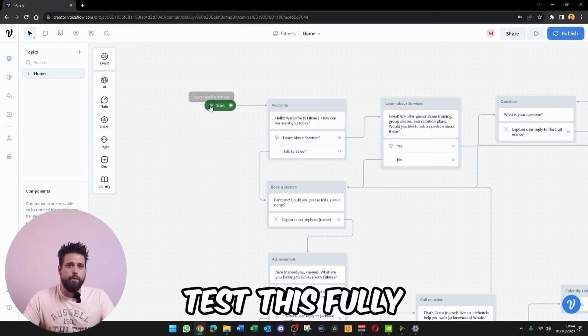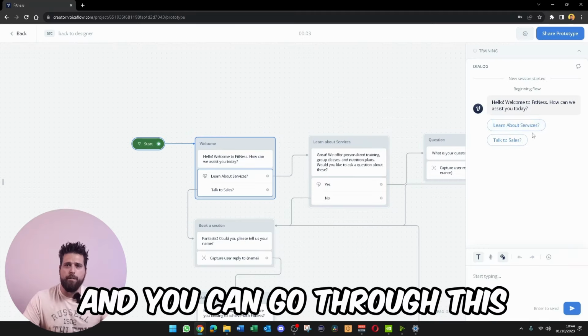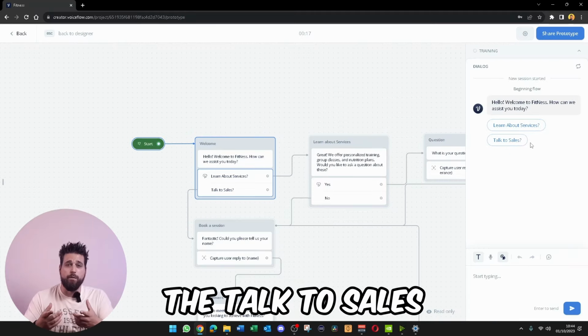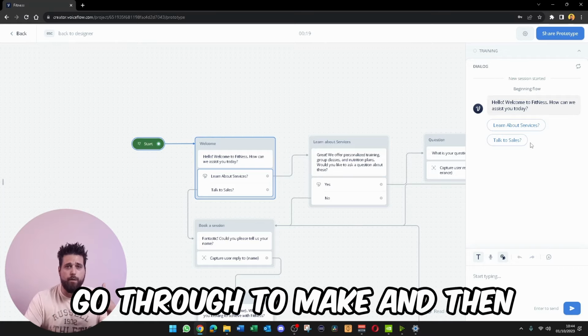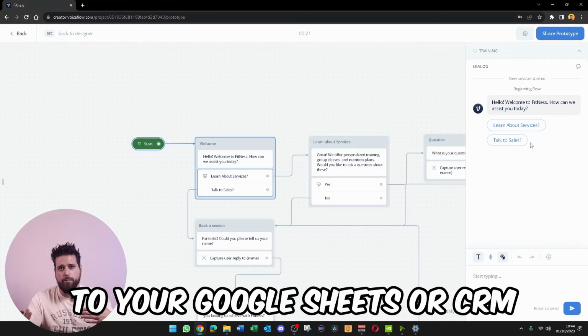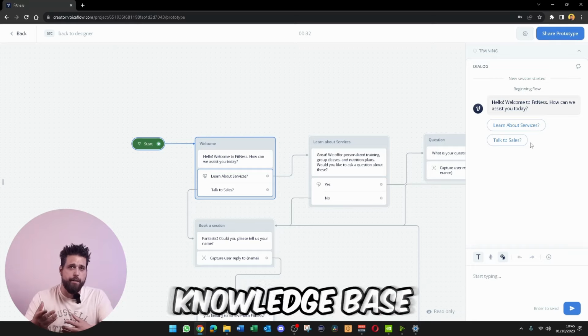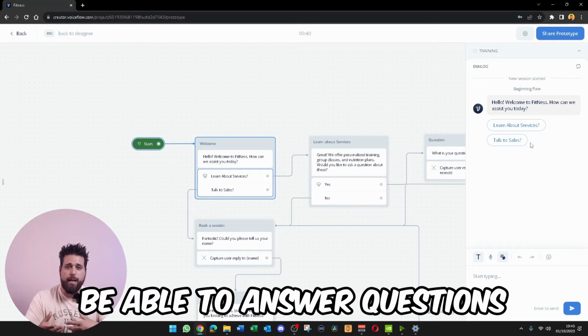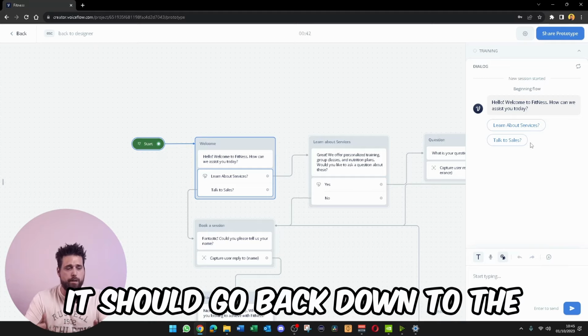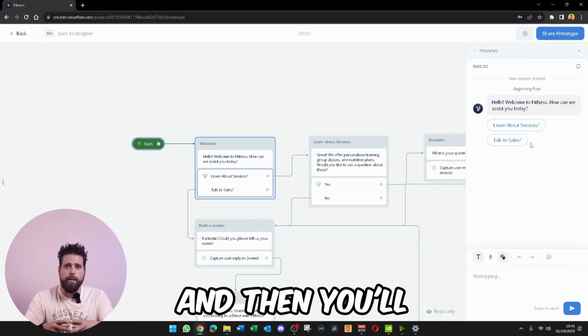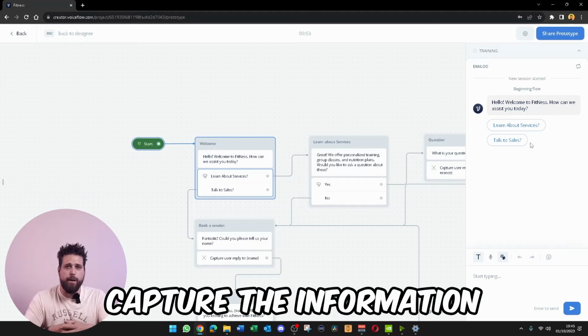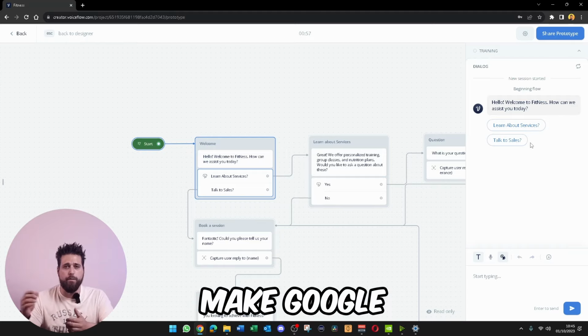If you want to test this fully, just click on the play button here and you can go through this and test the chatbot. If you follow the talk to sales, you're going to get the information go through to Make and then to your Google Sheets or CRM if you want to add a CRM. And if you hit learn about services, you're going to hit the knowledge base that you created, be able to answer questions. And then when you hit no, it should go back down to the book a session, and then you'll follow that through and we'll capture the information and that will go through your Make Google Sheets automation.